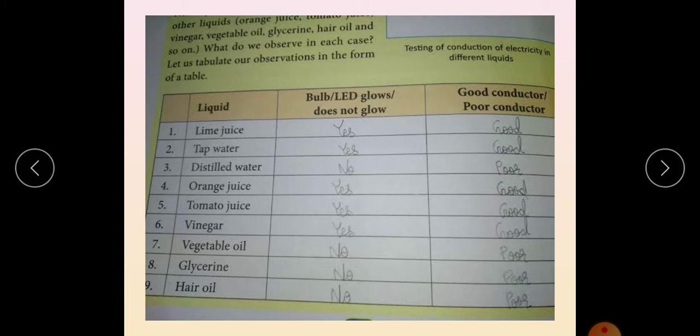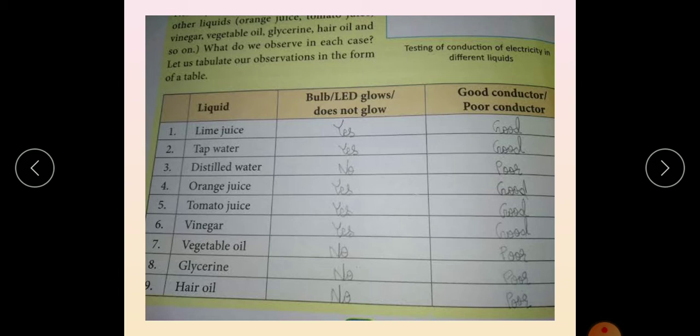Why is distilled water not a good conductor of electricity? Because it doesn't contain any dissolved salts. Because it is prepared from vapor. When you boil the water, we get water vapor, and when we collect this water vapor and cool it, we get distilled water. This distilled water does not have any salt because salt does not evaporate along with the water. So evaporated water is distilled water. It doesn't contain any salt, so it doesn't conduct electricity.